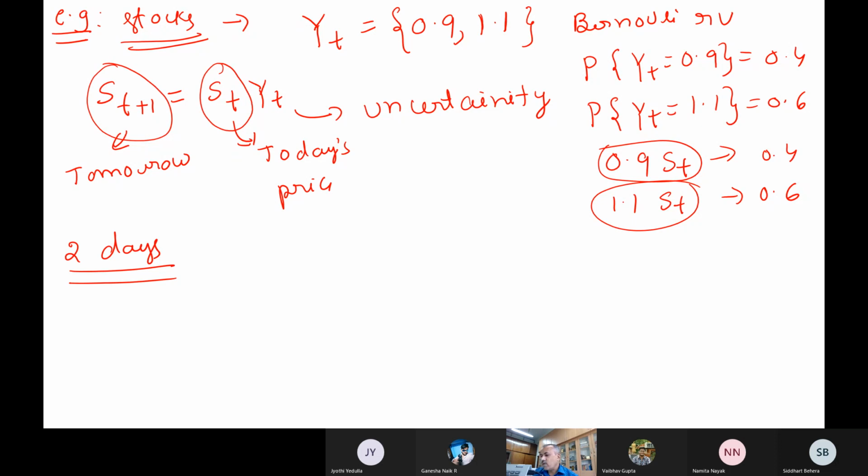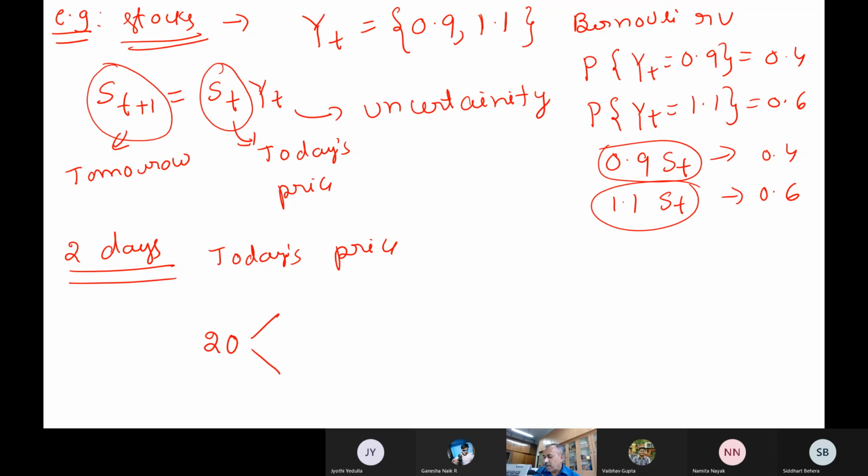So 1 day, if you are investing for 1 day, means you have only 2 possibilities: 0.9 times S(t) or 1.1 times S(t). Now if I am investing for 2 days, and let us say today's price is 20 rupees, just for our example.